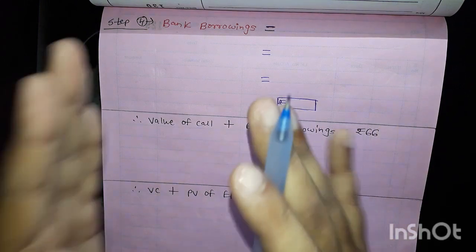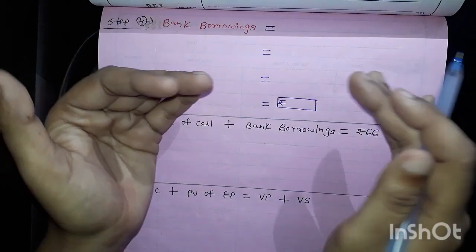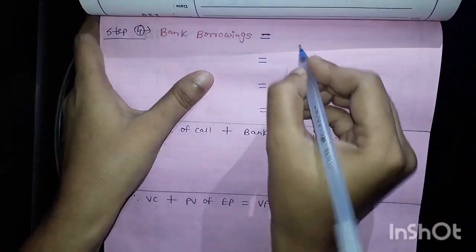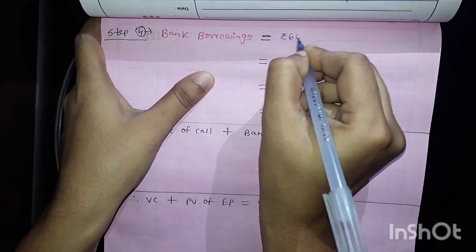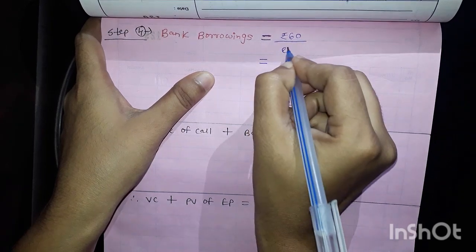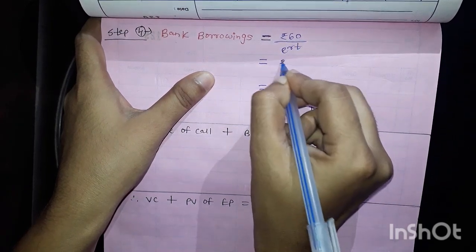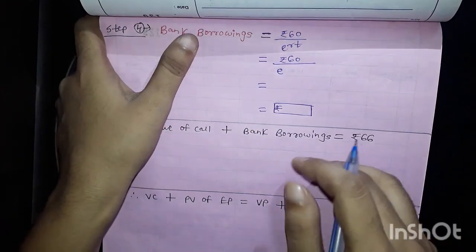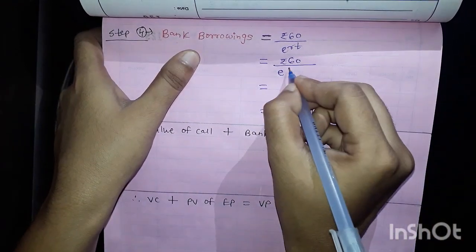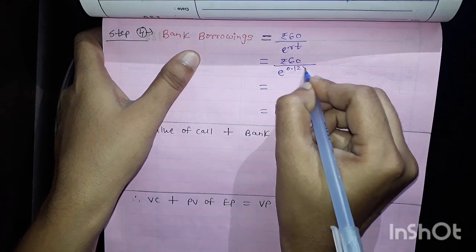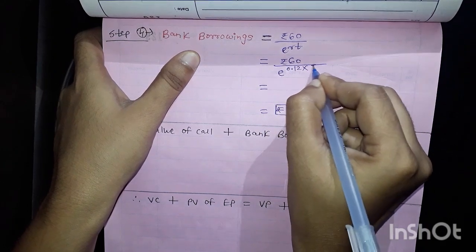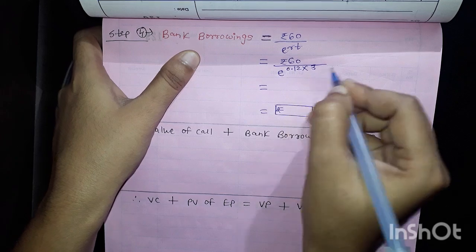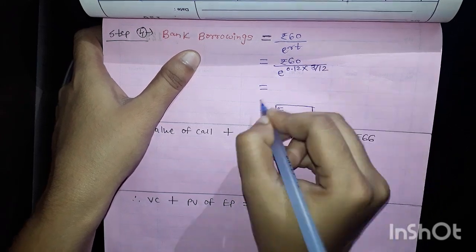That 60 is along with the interest, and we are calculating today's amount. So here 60 divided by e to the power RT. Okay, so 60 divided by e, and R is the rate percentage, given 0.12, multiplied by T, which means time period. We know that it is 3 months. So 3 by 12.